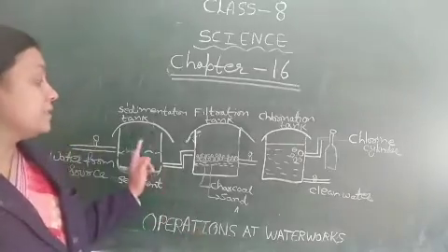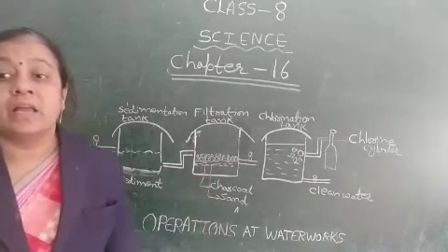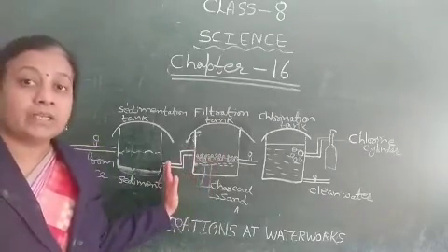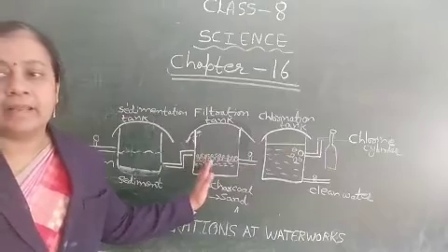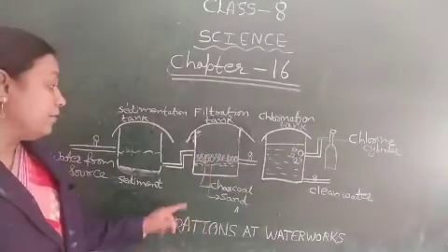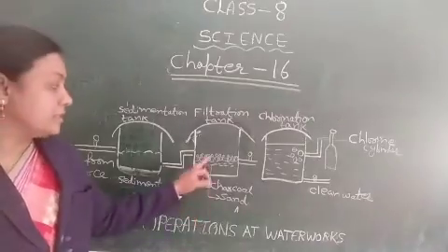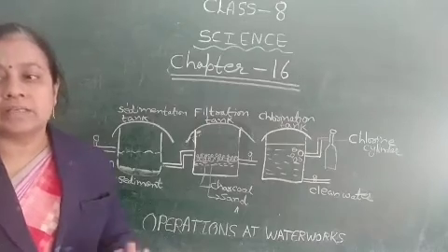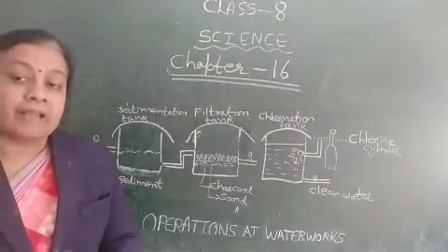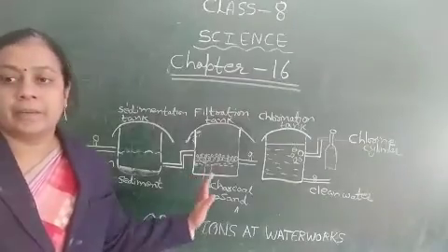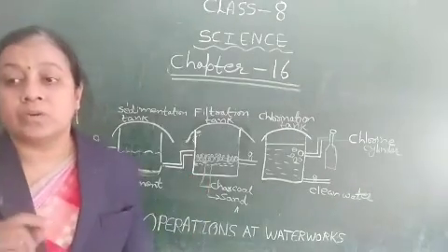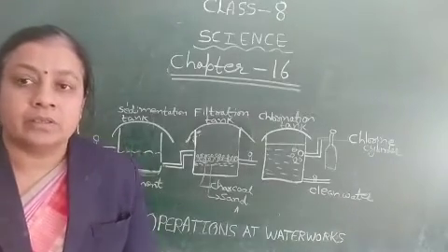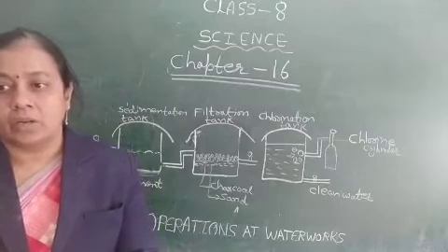Now the second step is filtration. The water from the sedimentation tank is filtered through various layers like sand, charcoal and gravel. Filtration is also done through activated charcoal.